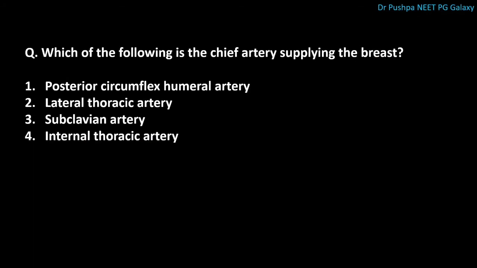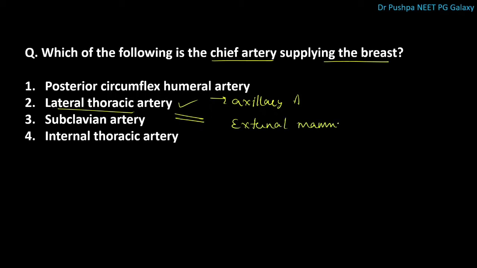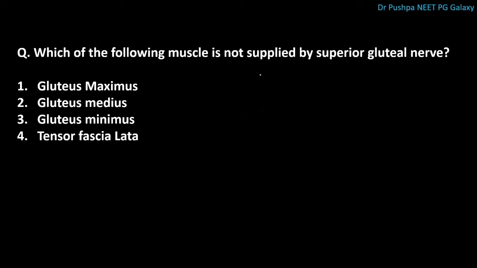Next question is, which of the following is the chief artery supplying the breast? The correct answer is lateral thoracic artery. Lateral thoracic artery is a branch of axillary artery. This lateral thoracic artery is also called as external mammary artery. Next question is, which of the following muscle is not supplied by superior gluteal nerve? The correct answer is gluteus maximus. Gluteus maximus is supplied by inferior gluteal nerve.